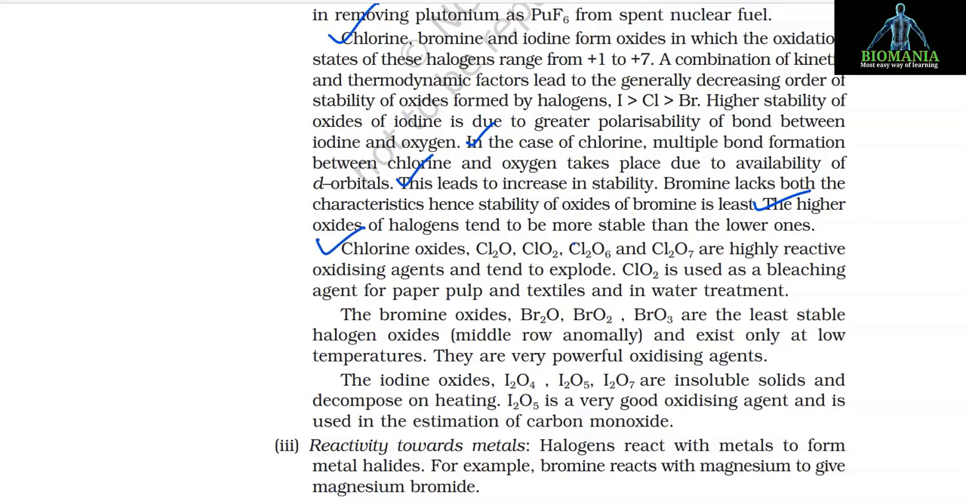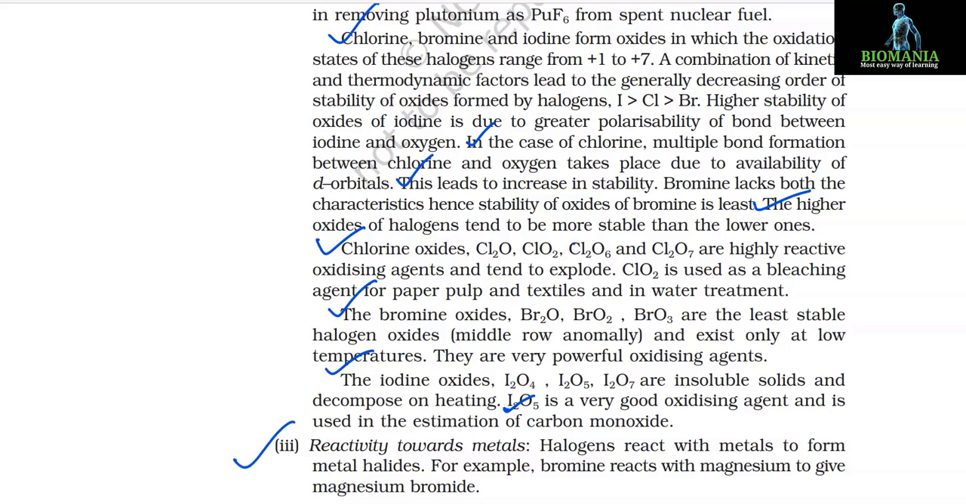Chlorine oxides Cl2O, ClO2, Cl2O6 and Cl2O7 are highly reactive oxidizing agents and tend to explode. ClO2 is used as a bleaching agent for paper pulp and textiles and in water treatment. The bromine oxides Br2O, BrO2, BrO3 are the least stable halogen oxides, a middle row anomaly, and exist only at low temperatures. They are very powerful oxidizing agents. The iodine oxides I2O4, I2O5, I2O7 are insoluble solids and decompose on heating. I2O5 is a very good oxidizing agent and is used in the estimation of carbon monoxide.